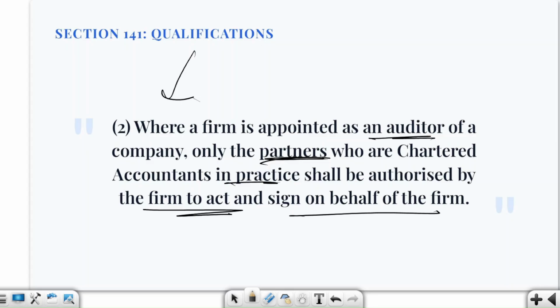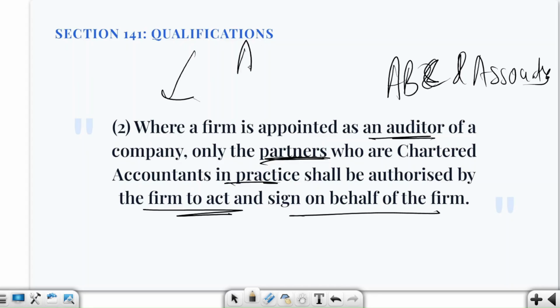Suppose ABC and Associates is being appointed as auditor, and the firm has 3 people, let us say A, B and C, where A and B are CA in practice, while C is a non-CA partner. Can he sign the audit report merely because he is a partner of the firm? No, only partners who are CA in practice can be authorized to act and sign on behalf of the firm.